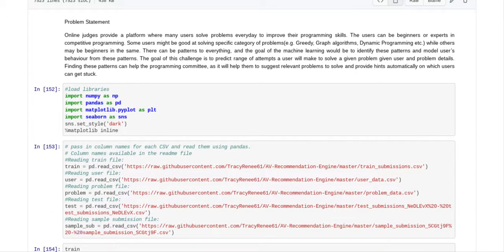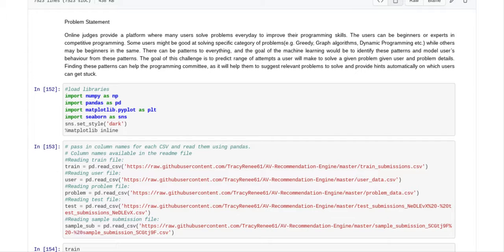The first thing I'll do is go over the problem statement with you. The problem statement states: online judges provide a platform where many users solve problems every day to improve their programming skills. The users can be beginners or experts in competitive programming. Some users might be good at solving specific categories of problems, e.g. greedy, graph algorithms, dynamic programming, etc., while others may be beginners in the same.